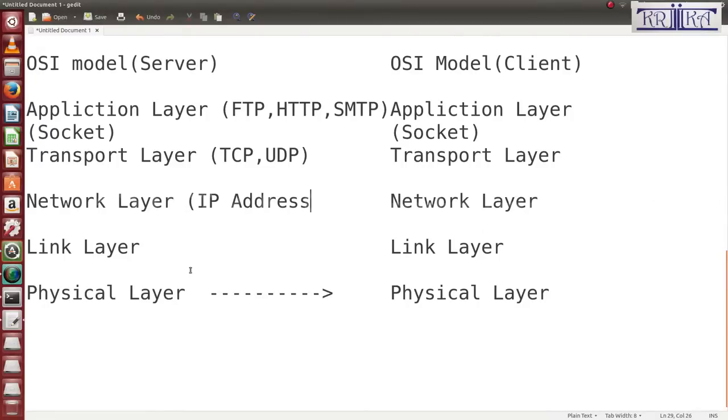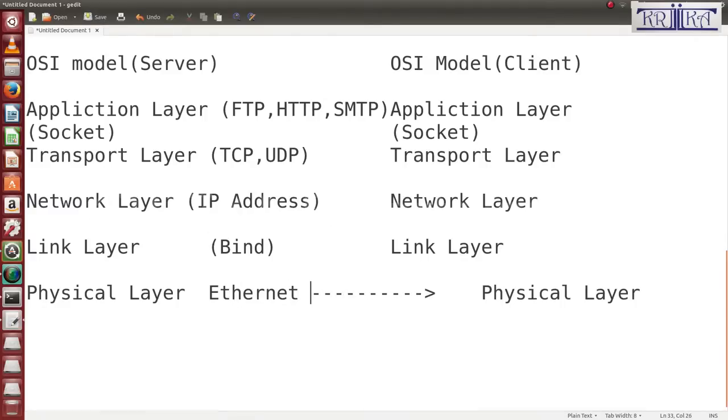And the link layer checks the link. IP address binding means the bind function. All these functions will be used in the link layer. And the physical layer means hardware devices, that means your modems, switch, hub, Ethernet port. These are examples of the physical layer. Okay, I think you have understood.